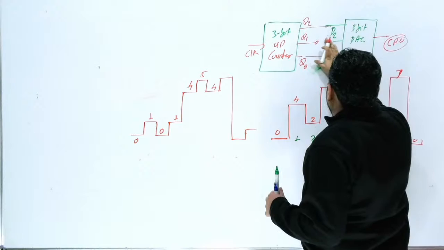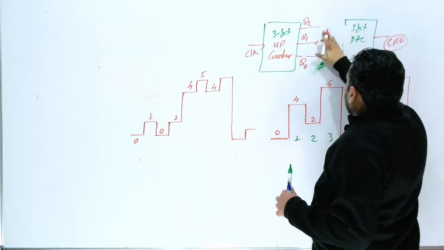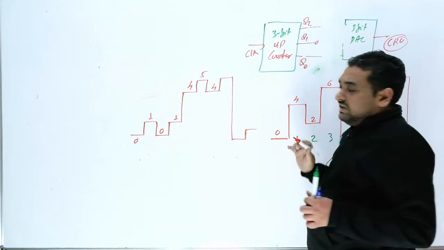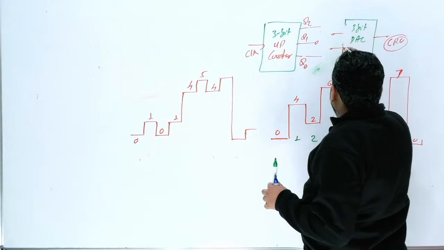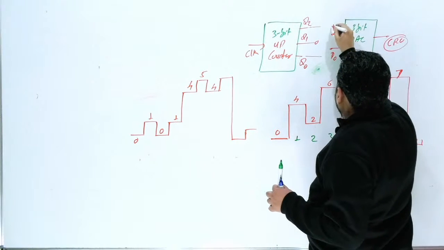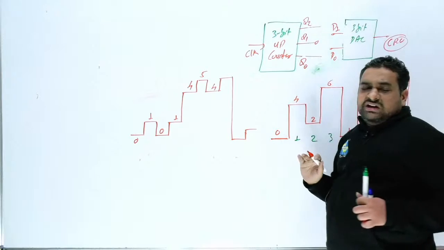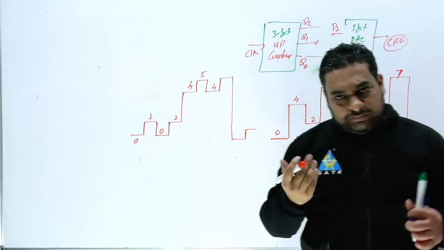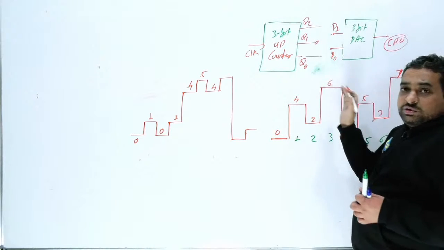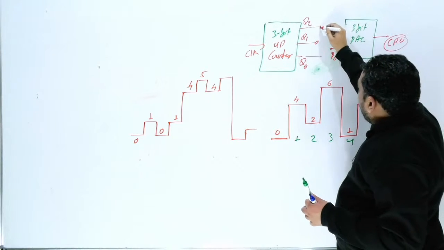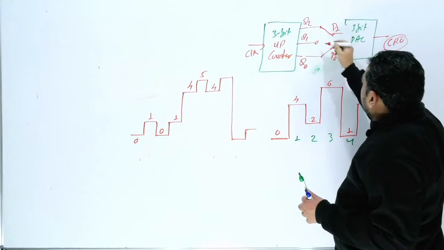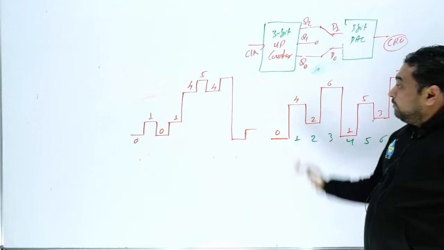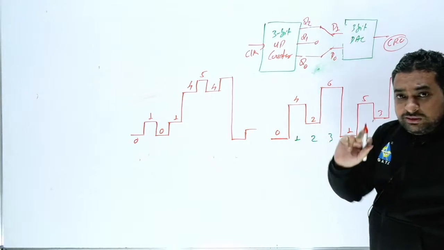Suppose for example, you have a 2-bit DAC, with D0 and D1, but you are testing it with a 3-bit counter. Suppose this can also happen. Now if you have connected this to this and this to this, and the other is not connected, both outputs will be different.